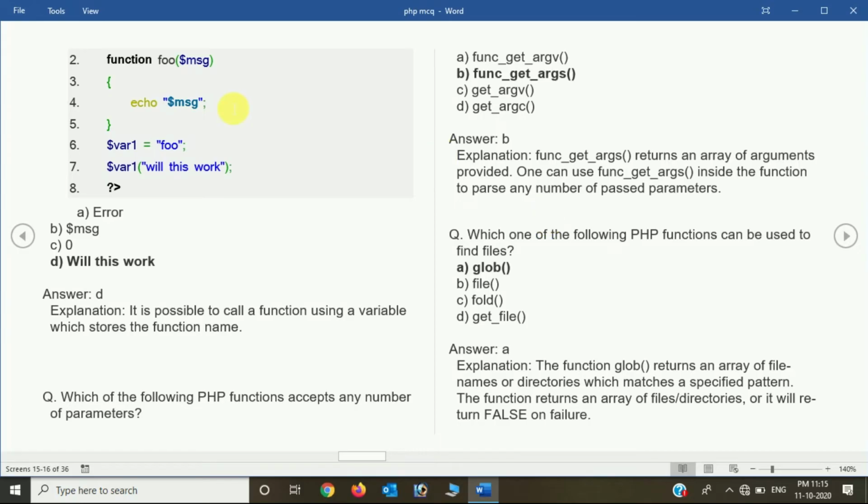Now the output of this code: simply we can say, will this work? Yes, because it is possible to call a function using a variable which stores the function name. Clear? I hope it is clear to you all.